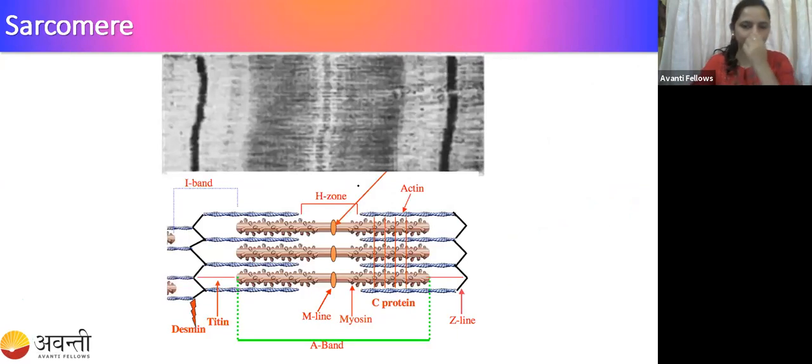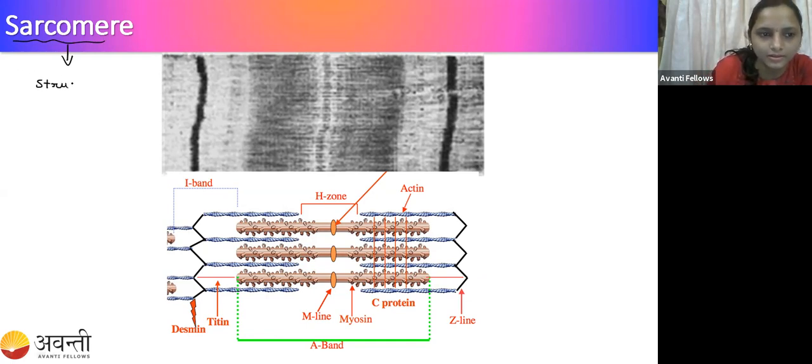Okay, guys. You can see here I have told you about light bands and dark bands. This is the sarcomere. If they ask about the structural and functional unit of the skeletal muscle, it is the sarcomere.